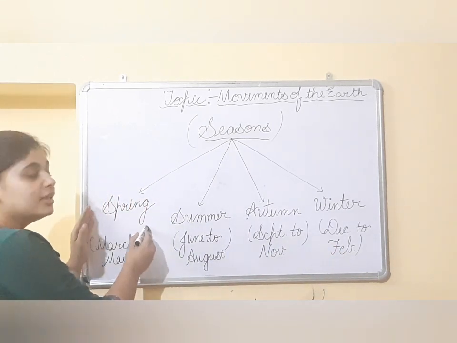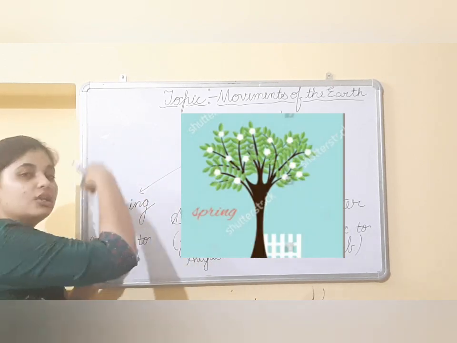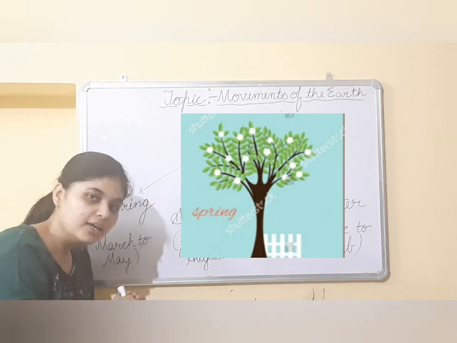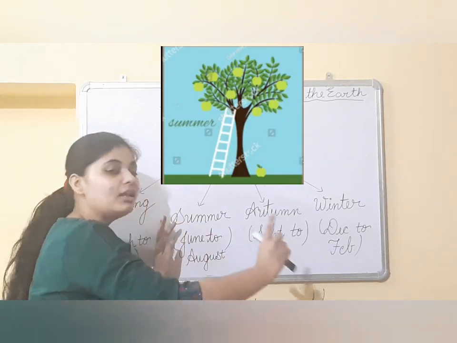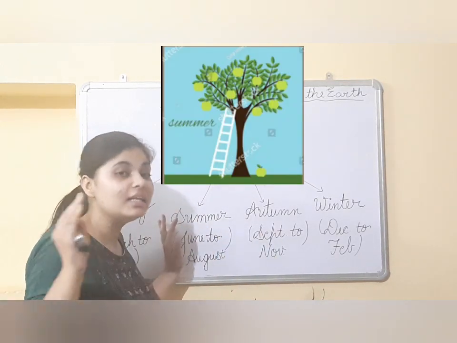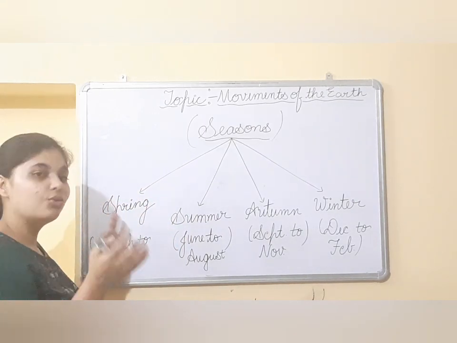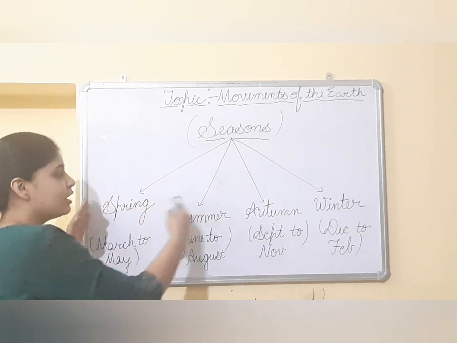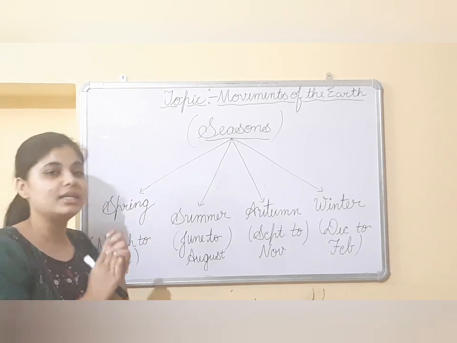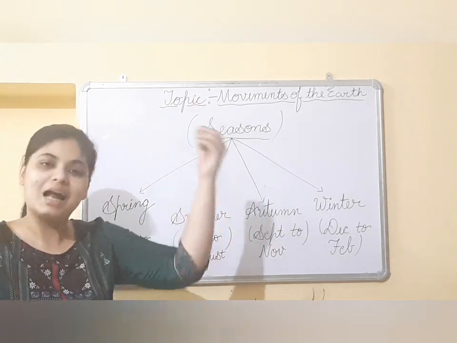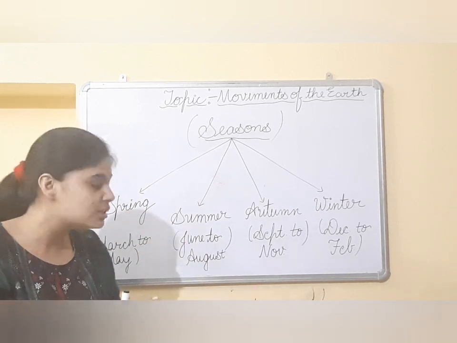How? During the spring season, you will notice that the flowers are coming on the tree. But during summer season, you will notice the tree will be covered with thick green leaves. This is called the revival time of everything, because on the tree you will notice this period comes after the winter but before the summer season. So here you will see that the leaves will start coming, but in summer season you are going to find thick green leaves on the trees.